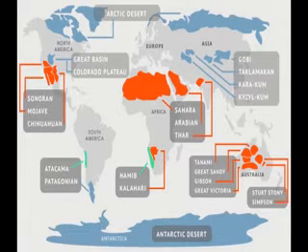Here you can see that on this map I have marked some deserts. From Asia we start: there is the Gobi desert, the Taklamakan desert, and Karakum. If you come to Africa, there is the Sahara, and the Arabian and Thar deserts. Next, in Australia there is the Tanami desert, the Great Sandy, the Gibson, and the Great Victoria.